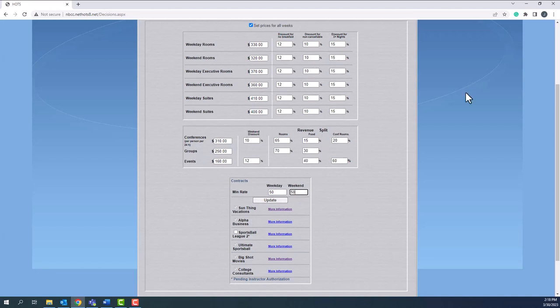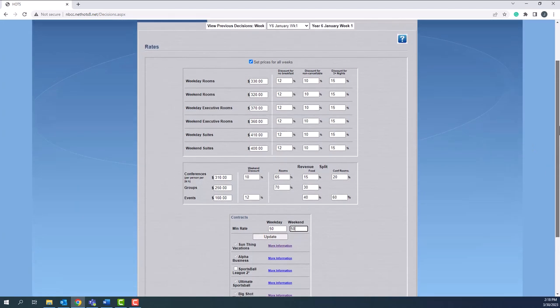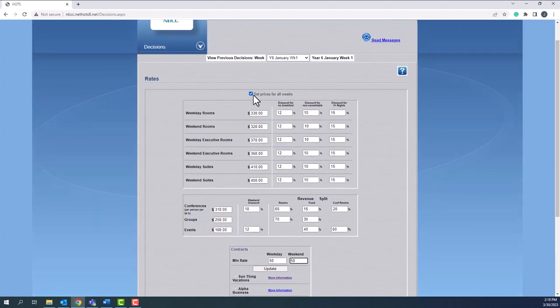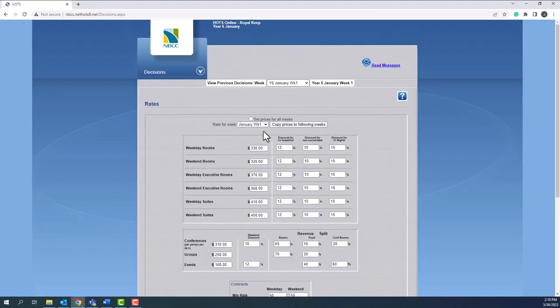So the final important piece of this screen is this little check mark right here that says set prices for all weeks. When you do this and save it, all future weeks have those rates. However, if I uncheck that, I can now set rates for any week over the next 3 months. Now, I can copy week to week, but this allows me a great deal of flexibility.